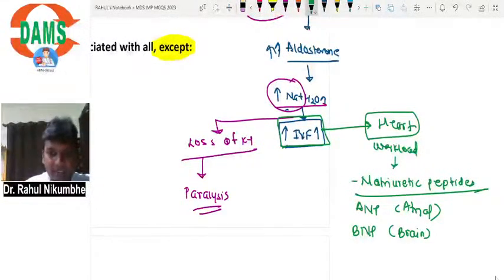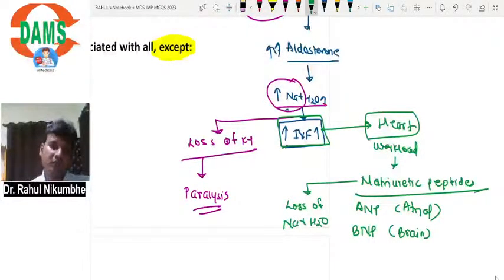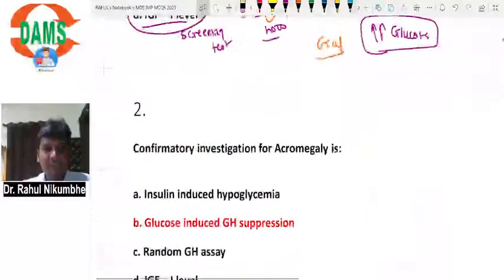And these natriuretic peptides cause loss of sodium plus water. So on one side, aldosterone is absorbing sodium plus water, and on the other side, the heart is trying to compensate for this absorption by loss of sodium plus water. This loss of sodium plus water because of natriuretic peptide will prevent edema formation. It is just a proposed mechanism.